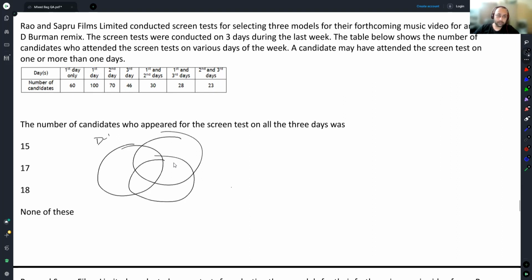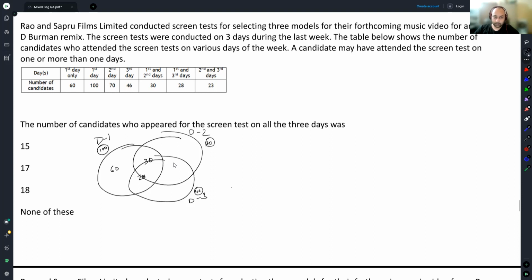So, day 1, day 2, and day 3. First day only is 60. There are 100 people here. Second day is 70. Day 3 is 46. First and second days is 30. First and third days is 28.